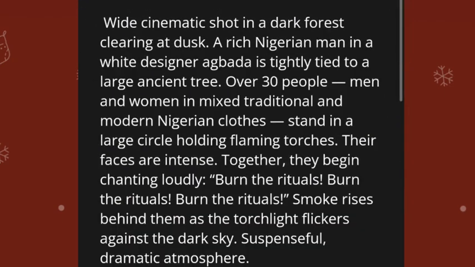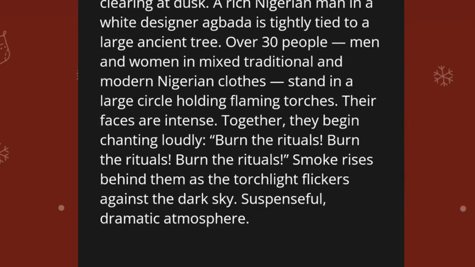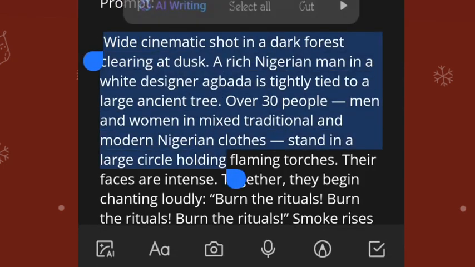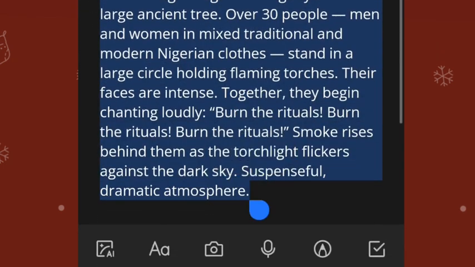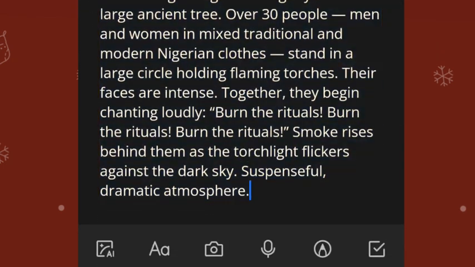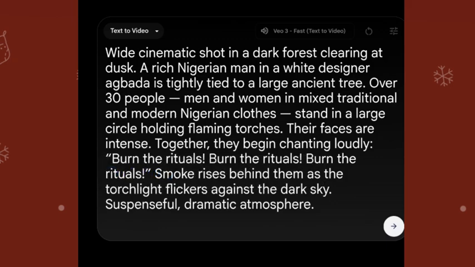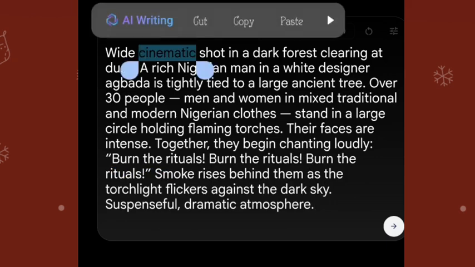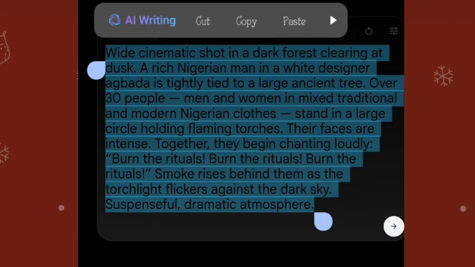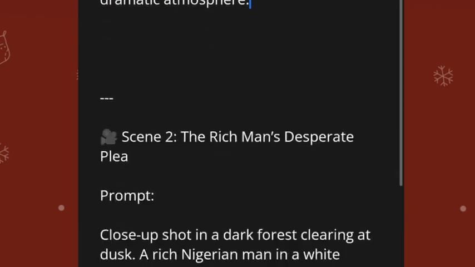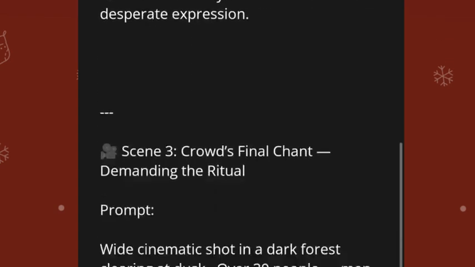Then you go back to your notepad where you saved the prompt and copy the first prompt. When you copy it, you come back here and paste everything here. After you paste it, you click on this arrow you are seeing here, and it's going to start generating your video. That is the method I use to generate the video. After you generate the video, you save it, come back again, copy the second scene and do the same thing. You copy the third scene and do the same thing.